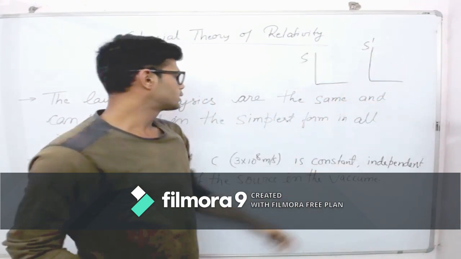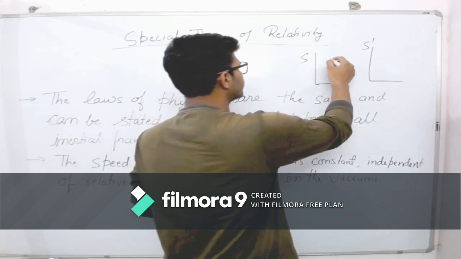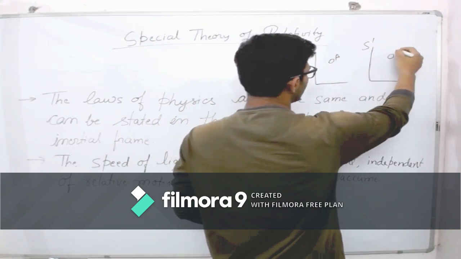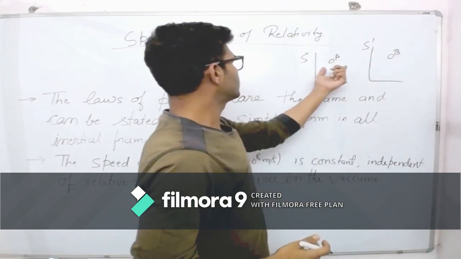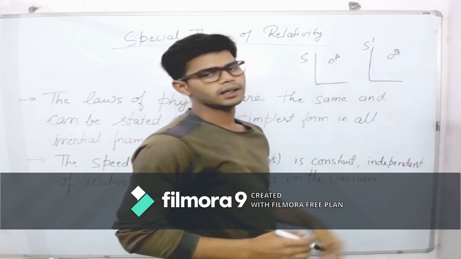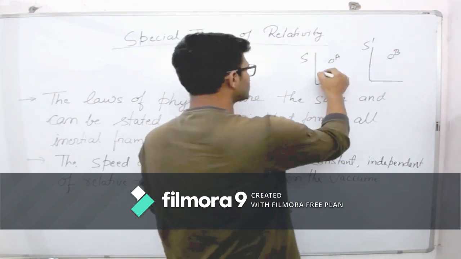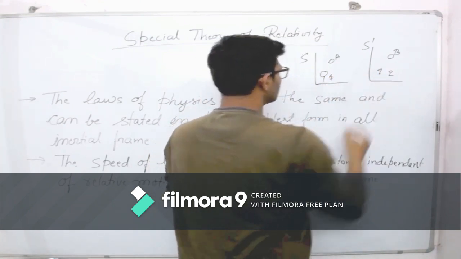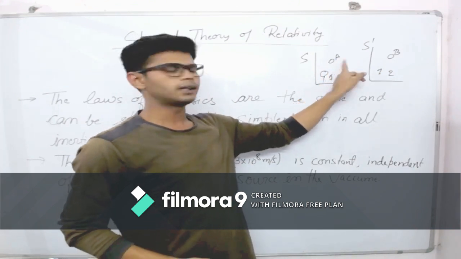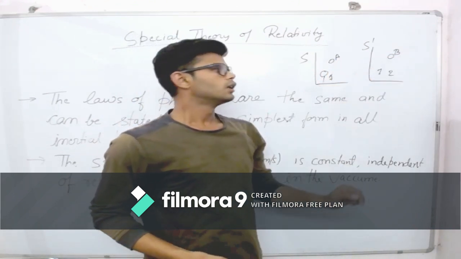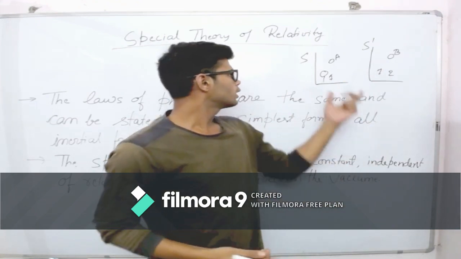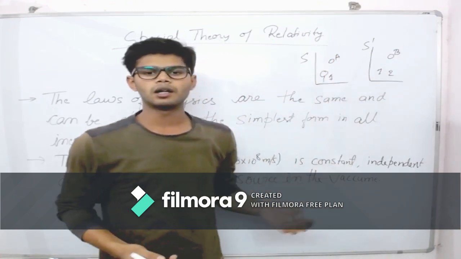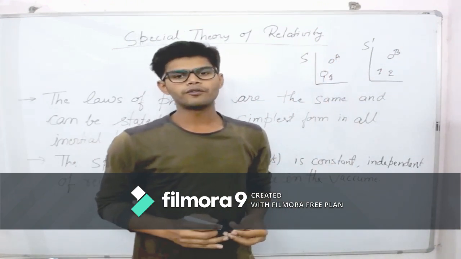If event A is occurring in the S frame and event B in the S dash frame, and observer 1 and observer 2 are watching them, there won't be any change. They will see the same result in their own frame, so all the laws of physics remain the same in their own frame of reference.